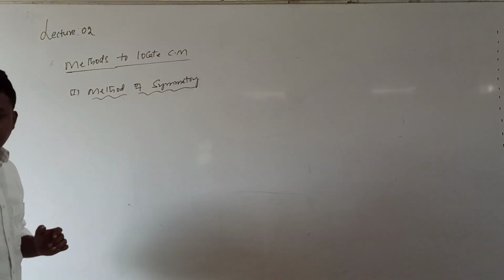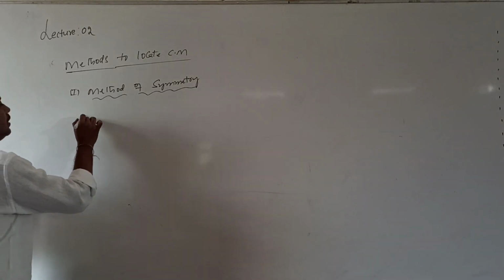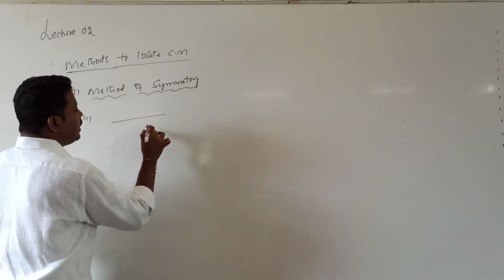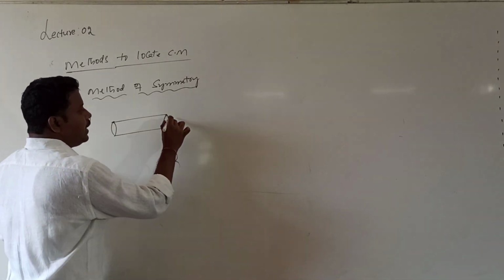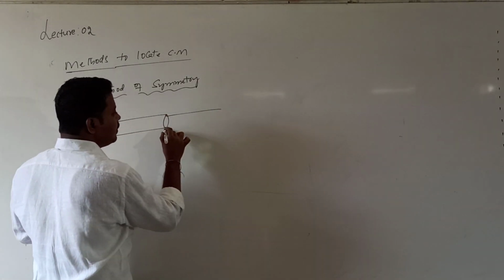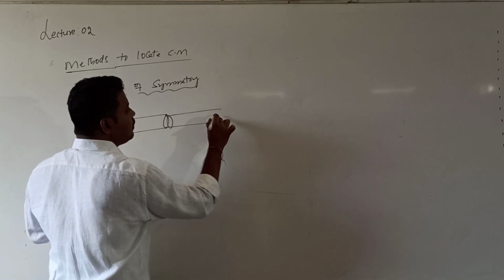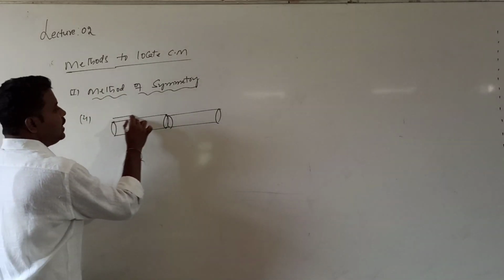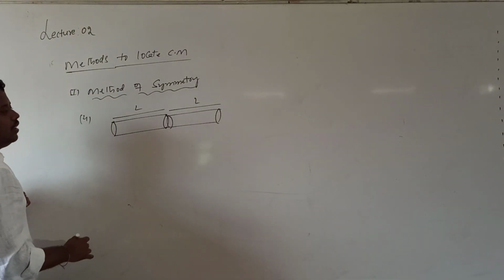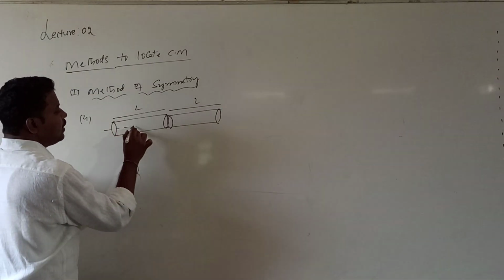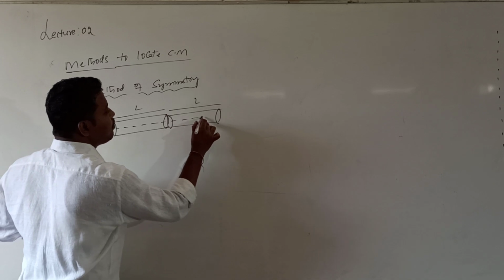Let me consider application fourth one. Let me consider two cylinders, one cylinder and another cylinder, of lengths L. First cylinder length L, second cylinder length also let us suppose the same, but the radius values are different. The radii of the two cylinders are not the same.